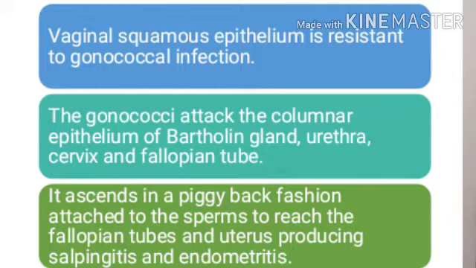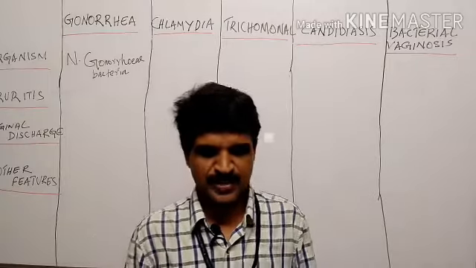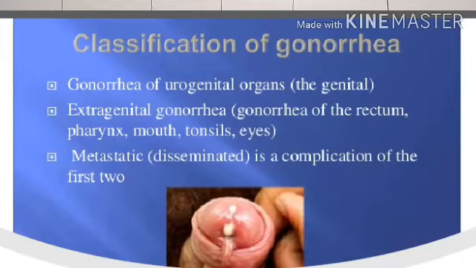Most of the time it is infected along with the sperm. It ascends in a piggyback fashion attached to the sperm to reach the fallopian tube and uterus, producing pelvic inflammatory disease, endometritis, and salpingitis. Gonorrhea attacks not only the genital organs, it also attacks the urinary organs.